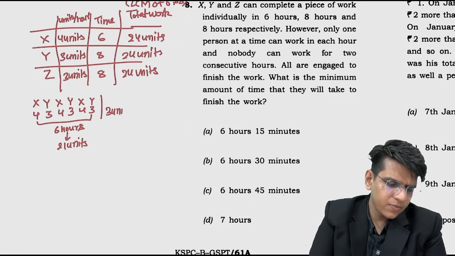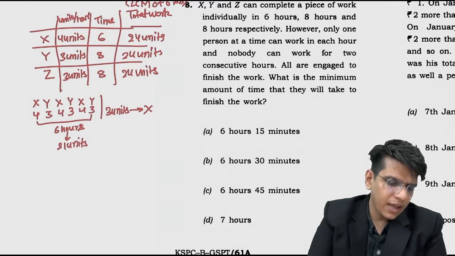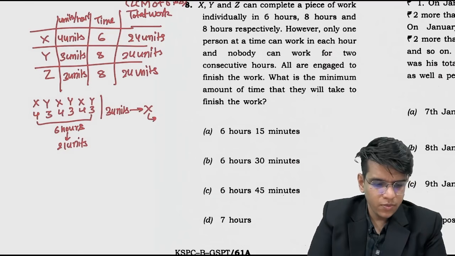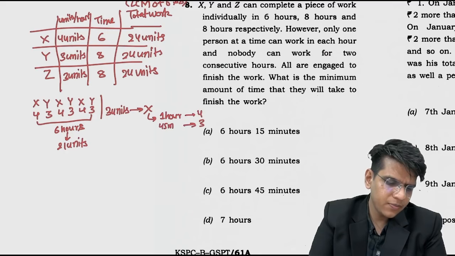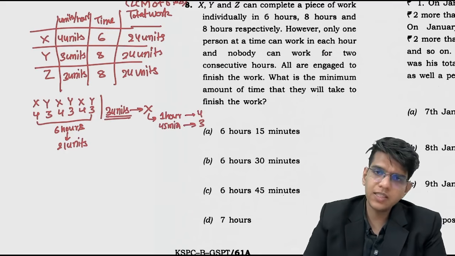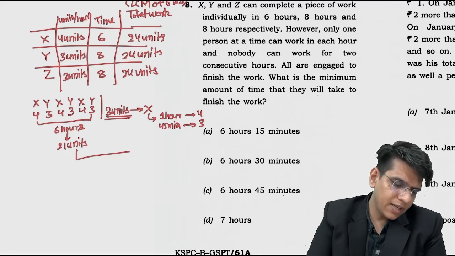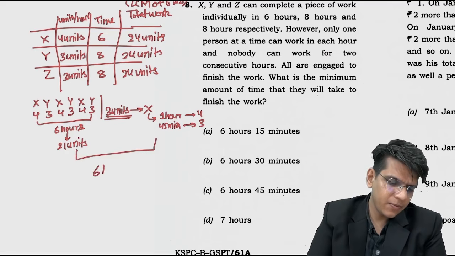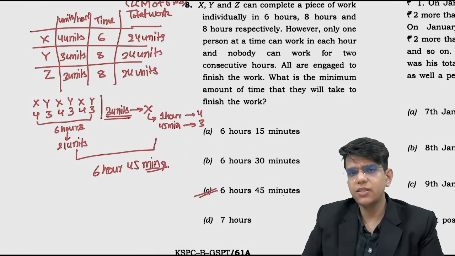3 units. Let X work on it. X takes 1 hour for 4 units. For 3 units, X will take 45 minutes. We only have to do 3 units and X can do those 3 units in 45 minutes. So basically total time is 6 hours and 45 minutes. Okay, the answer is option C. The answer to question number 8 is option C.